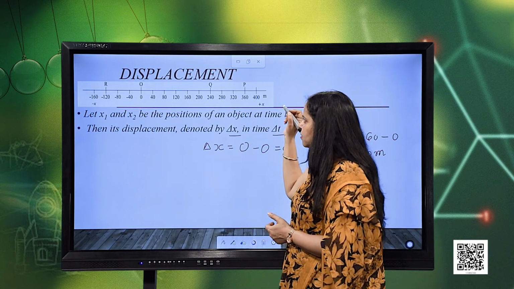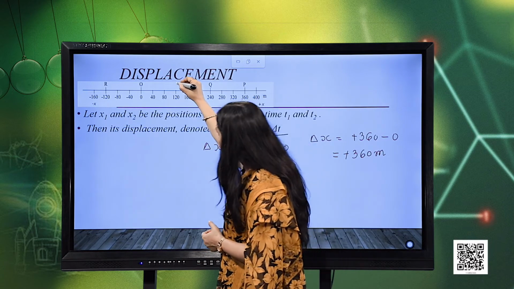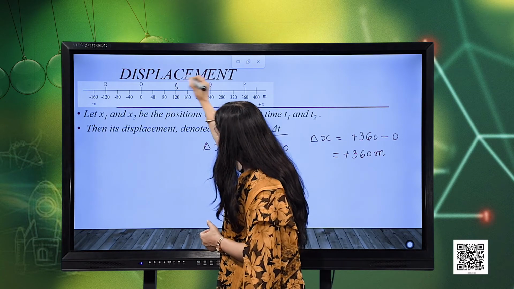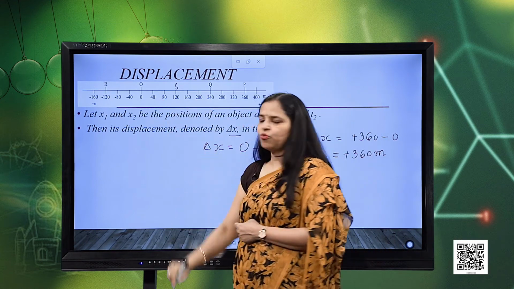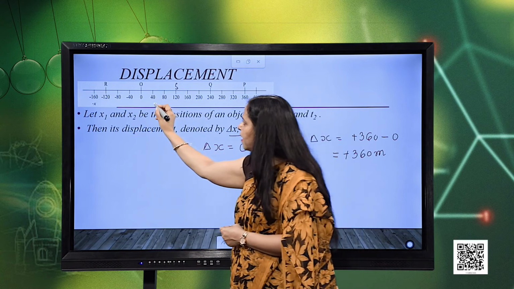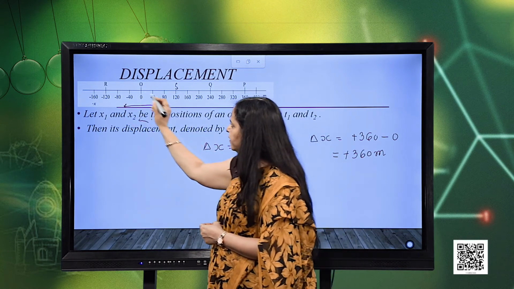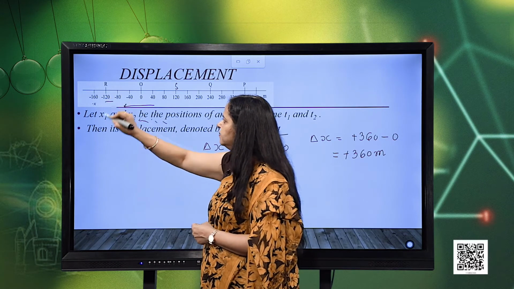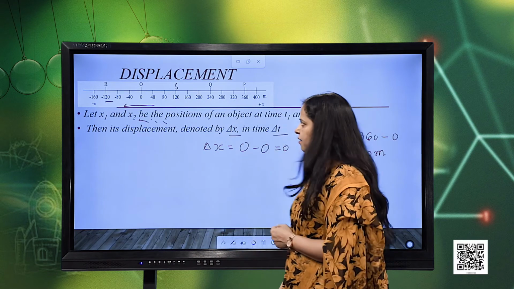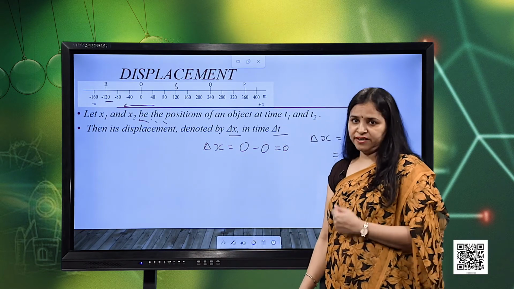Suppose the particle starts from point O, reaches some point S, let us say at a distance of 120 meters, then returns back to point O and continues moving in the same direction, and again reaches a distance of 120 meters, that is at a position R. In this situation, what will be the displacement?